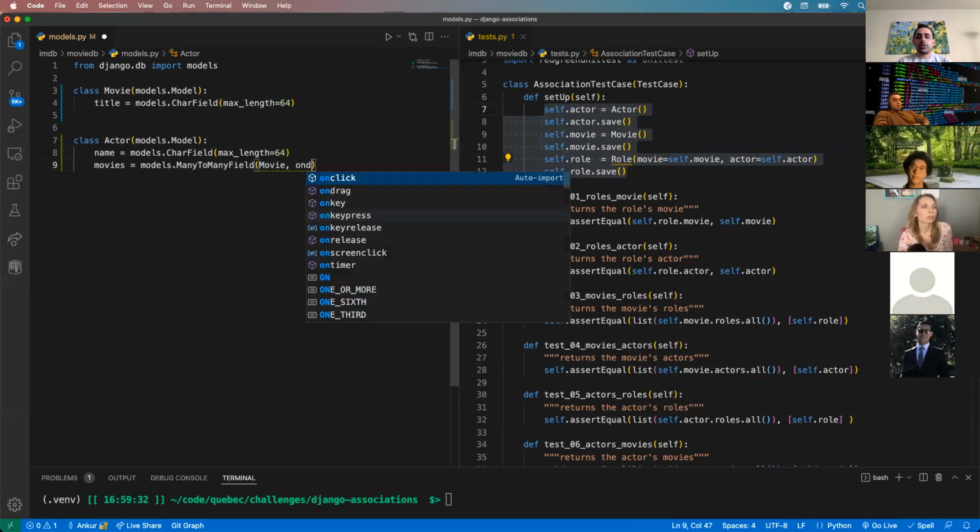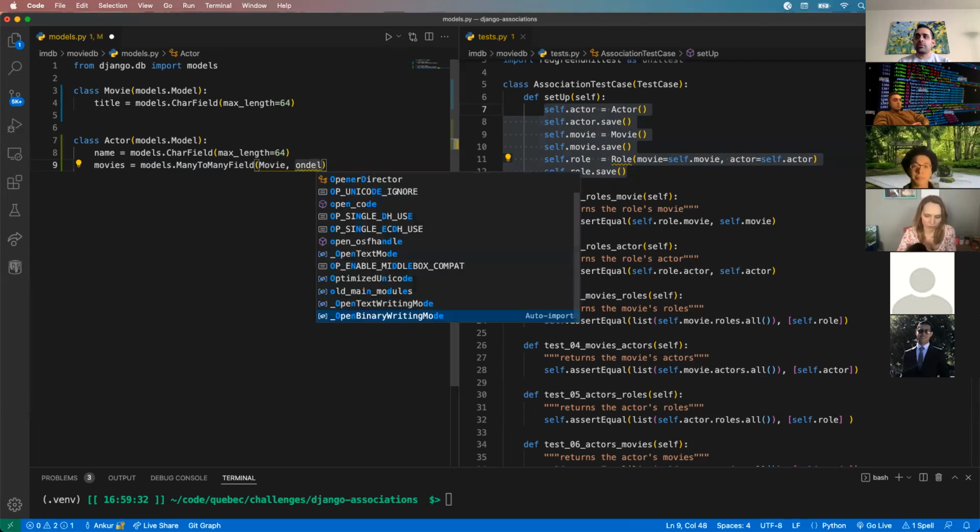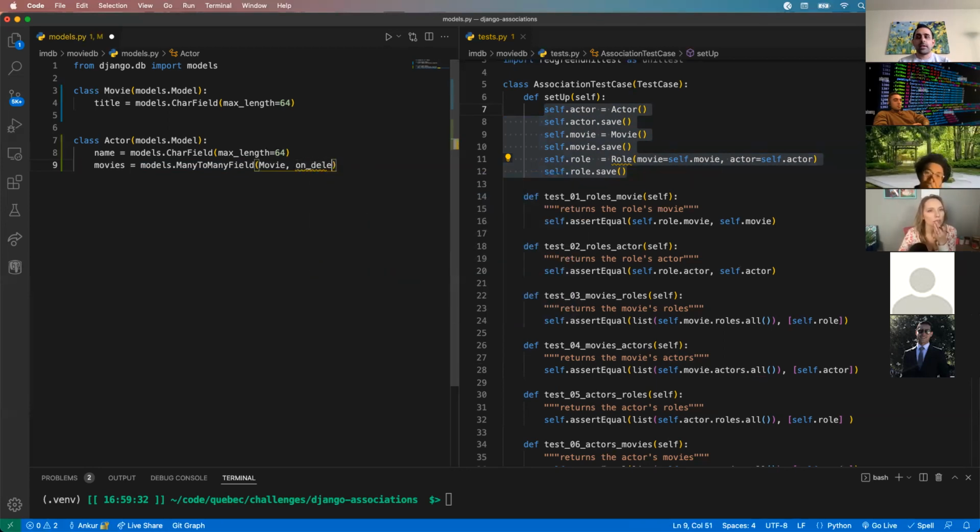Next thing, we have to put an on-delete mechanism. I know I brushed upon this. This is basically saying, let's say we have an actor that's in a movie. So let's say Tom Cruise is in Mission Impossible. If we delete Tom Cruise from our actor table, what happens to the movie that refers to Tom Cruise?